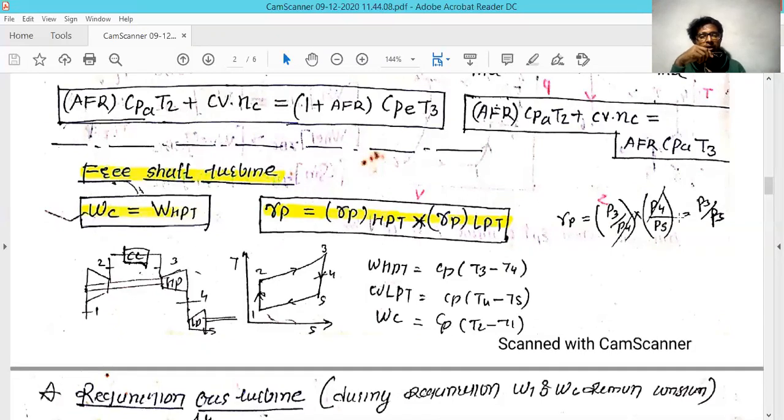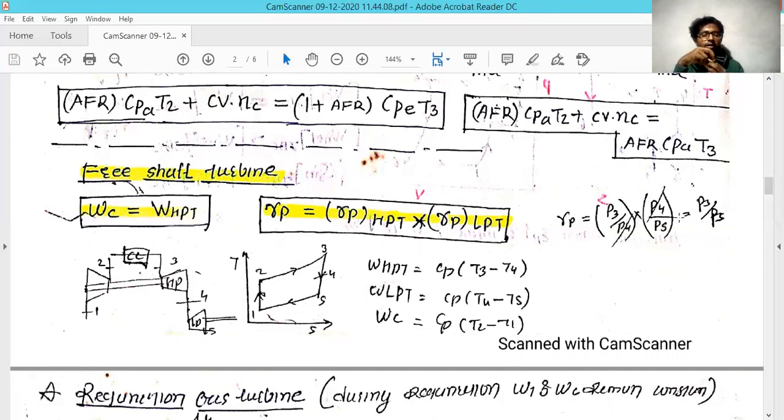The work output of the high pressure turbine is Cp in bracket T3 minus T4, and for the low pressure turbine, Cp in bracket T4 minus T5, while the compression work remains the same for both conditions.